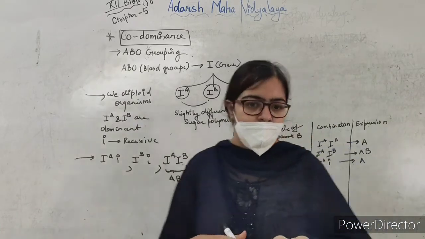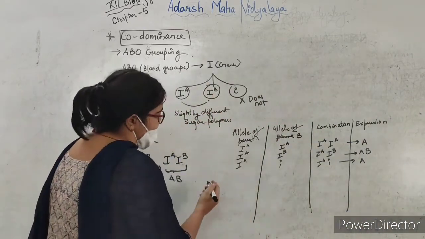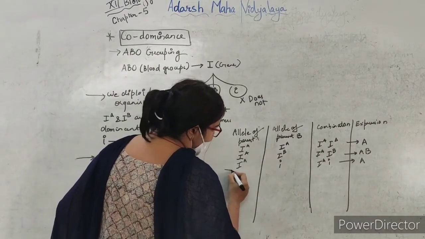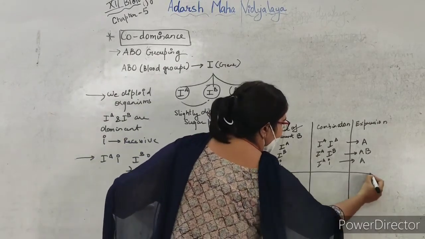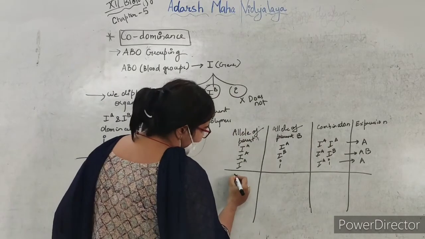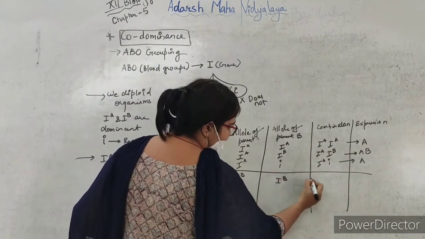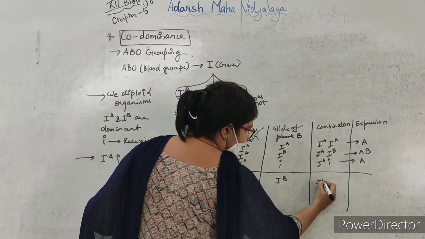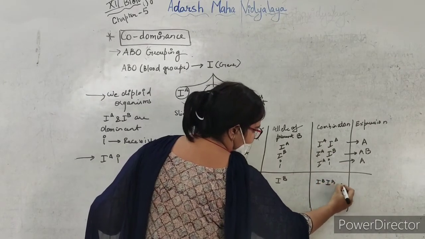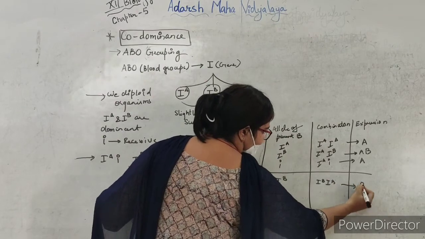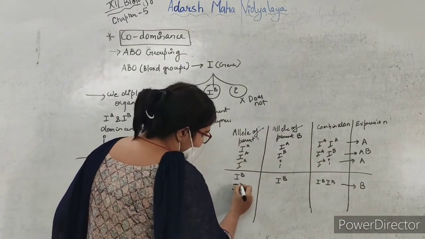Now this is for A, and now we'll have it for B. So IB with IB gives IB and IB, and we'll get B blood group.